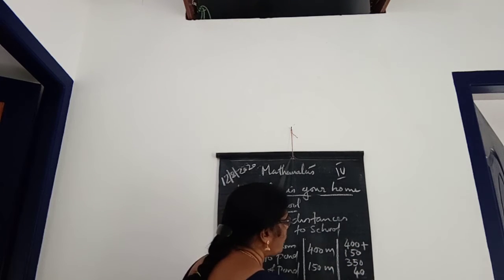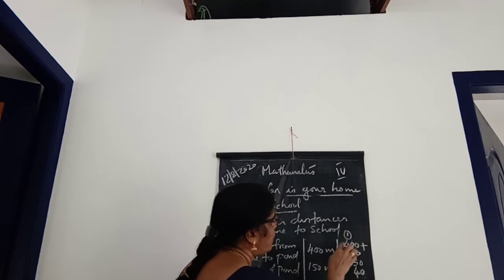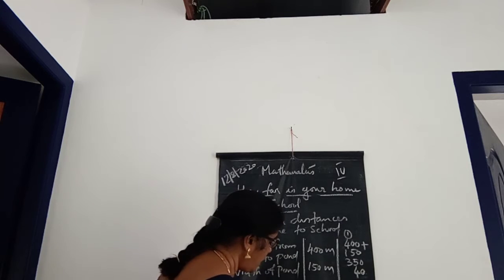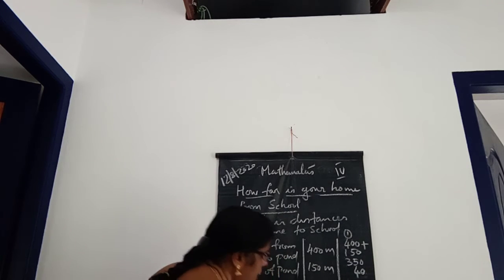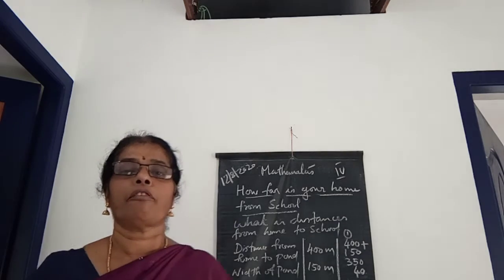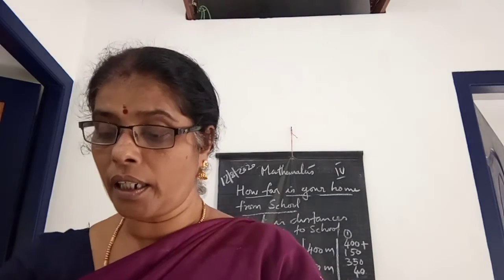Okay. Then 0, 5 plus 5, 10, plus 4, 14. Remaining 1. Yes, 1 plus 4, 5, plus 1, 6, 6 plus 3, 9. So 940 meters. What is the total distance? That is 940 meters. That is the total distance.